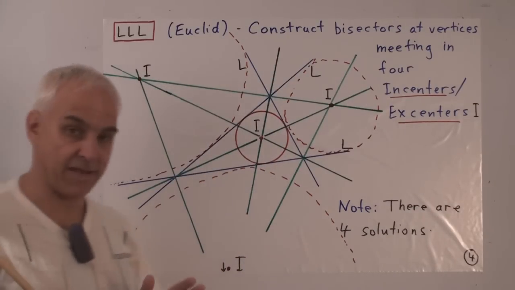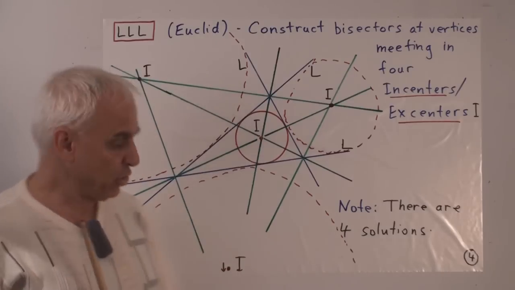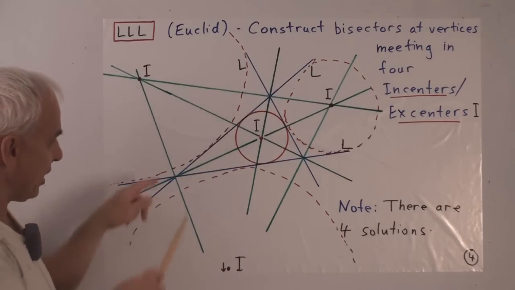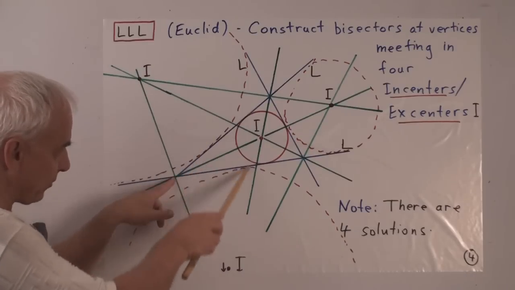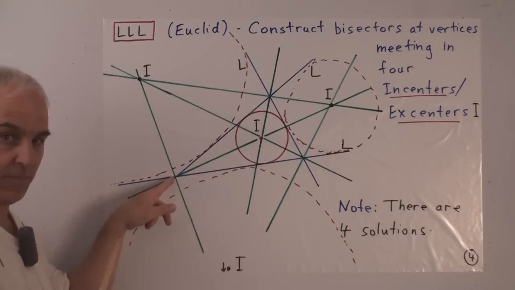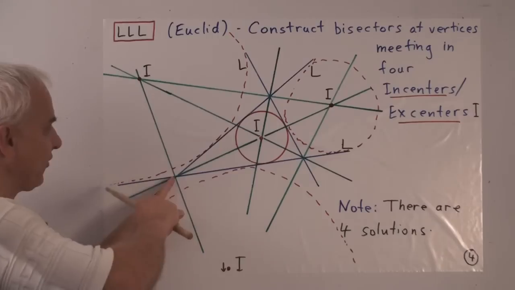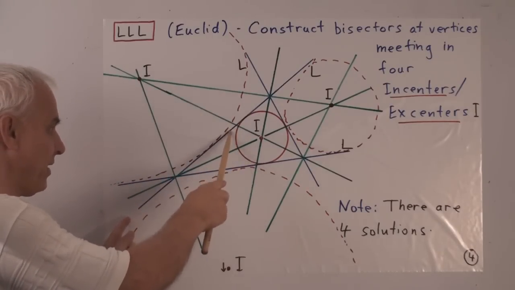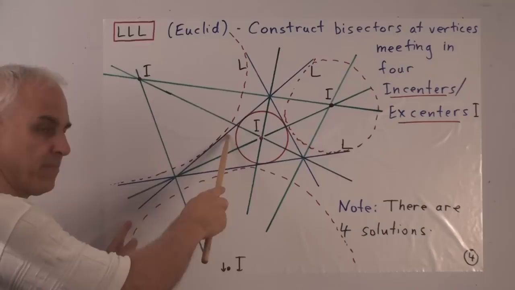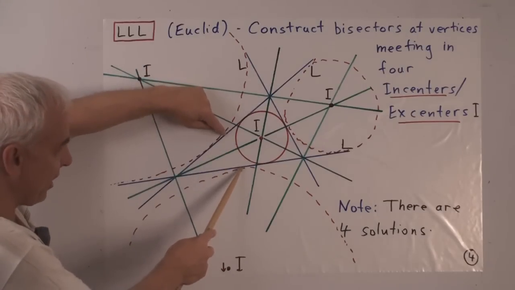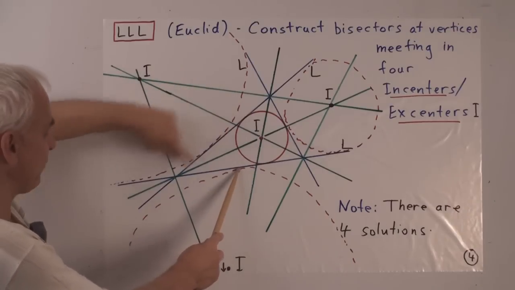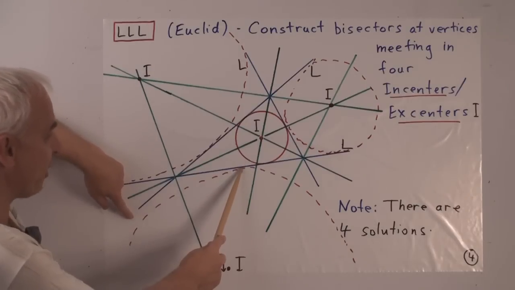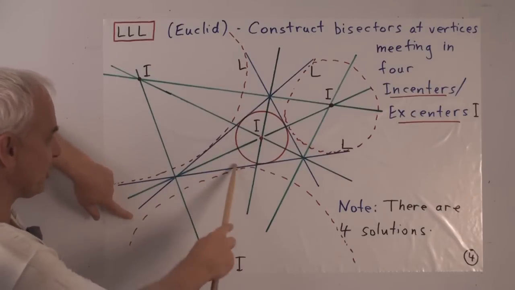Now, if you look carefully at that prescription, you will see that there's actually a little bit of choice. Because when we started, we drew a circle centered here, and we cut the 2 lines with this circle. But a circle like this meets a line like this in 2 points, and the same circle meets the other line in 2 points. So when we chose a point on both lines, we chose these 2 points. We could also have chosen these 2 points. Right? Those are also 2 points on the 2 lines from the original circle.